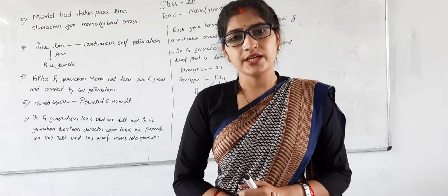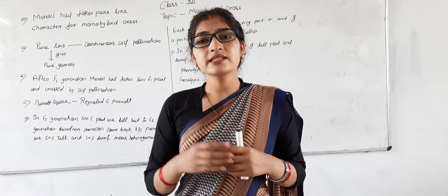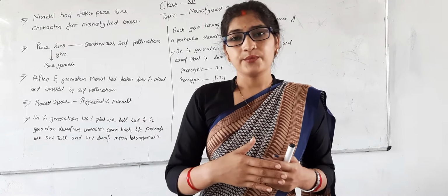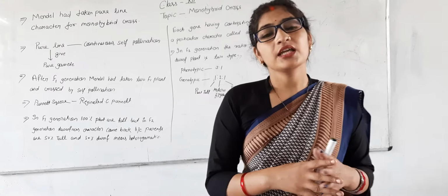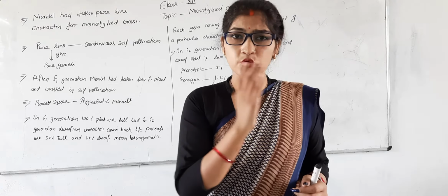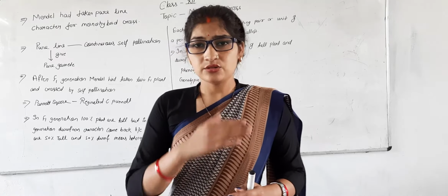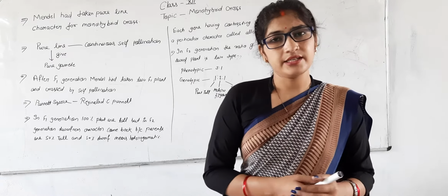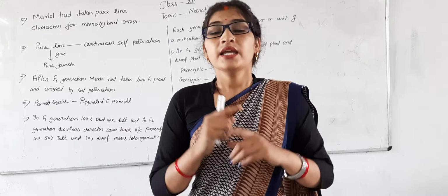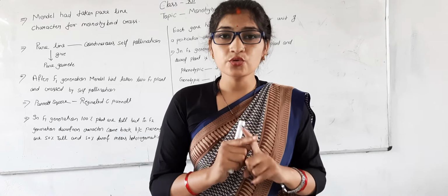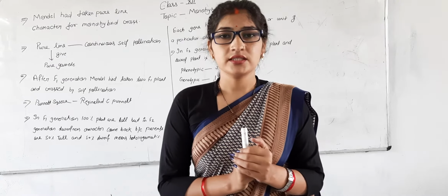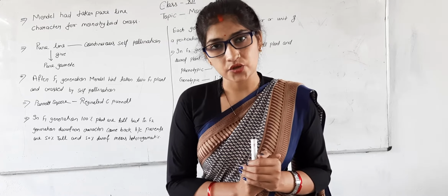You are studying chemistry, and in chemistry the counting is mono, di, tri, tetra, penta, hexa, hepta, octa, nona, deca, like this way. In scientific language the counting runs like this. Mono means 1, di means 2, tri means 3. So monohybrid: hybrid means character. If the cross is between two parents having the same character, the cross is known as the monohybrid cross.